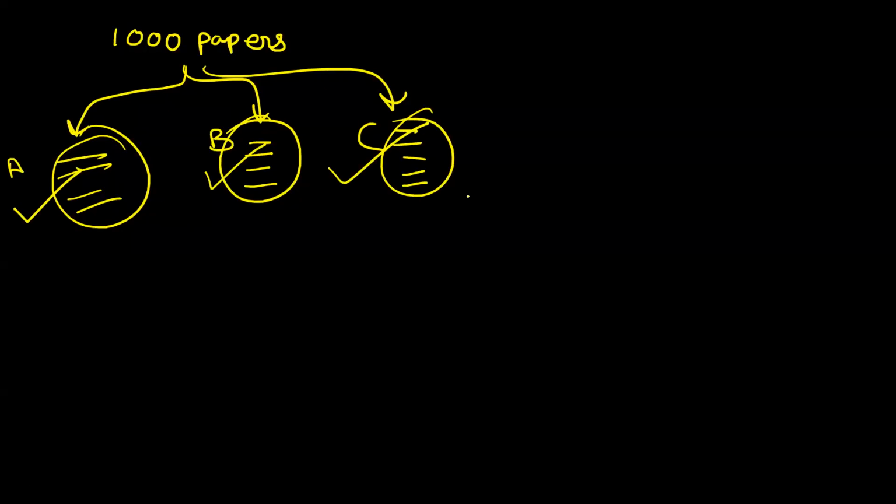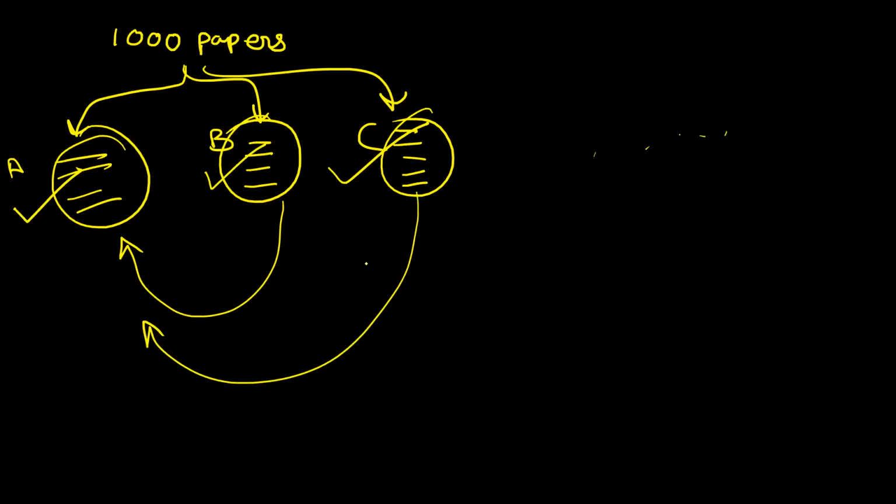Now, once the smaller sub-problems have been solved, what will you do? Below the A pile, you will place the B pile. Below the B pile, you will place the C pile. Likewise, you will place the piles one below the other. And then your entire goal of sorting the 1,000 papers name-wise will be achieved. So this is another example of divide and conquer that we commonly use in our day-to-day lives.